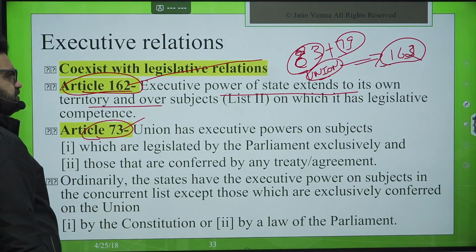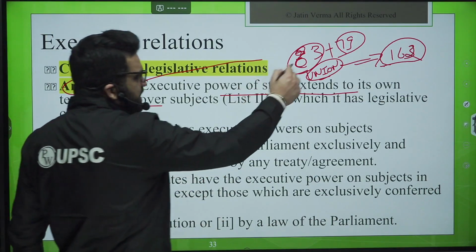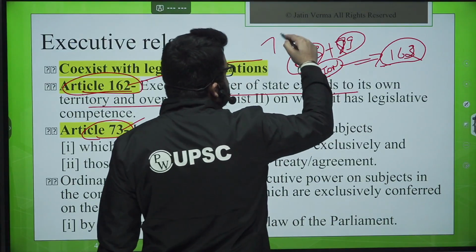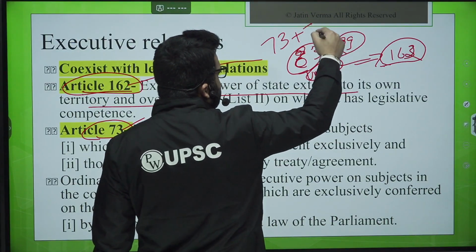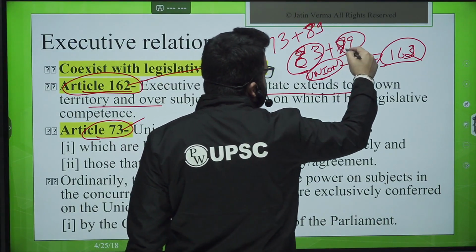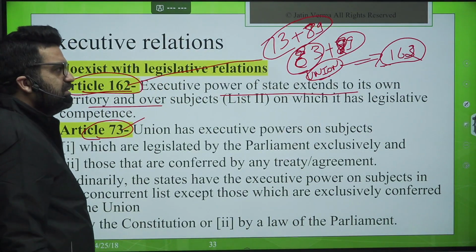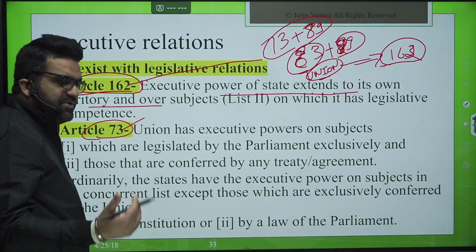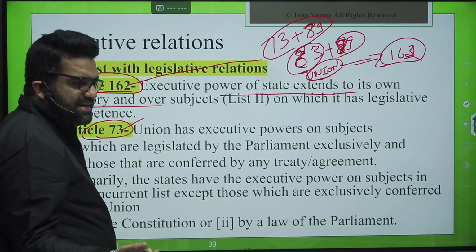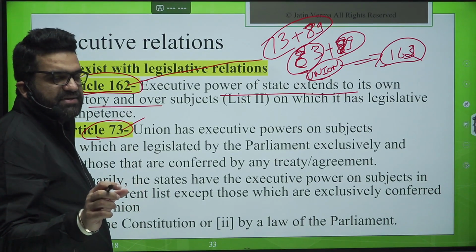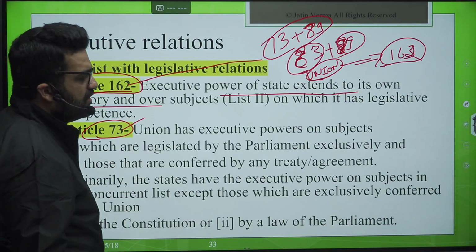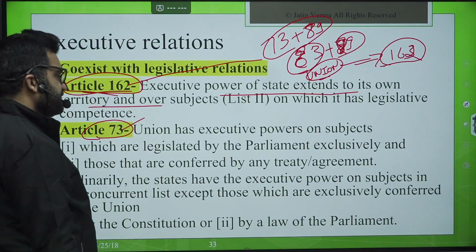Sorry, it is 89. Article 73 deals with this power of the union, then add 89 to this number and you will get the commensurate number for the state. Subtract, you will get the union, and add 89 to the union parliament's article number, you will get the commensurate number for the state legislature.